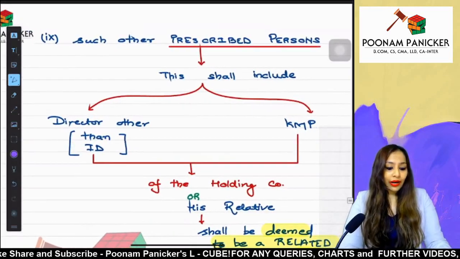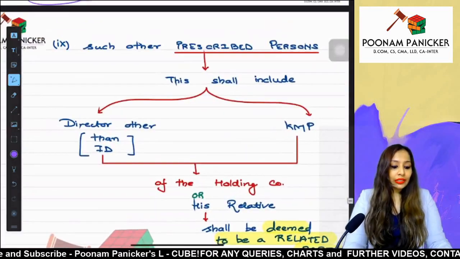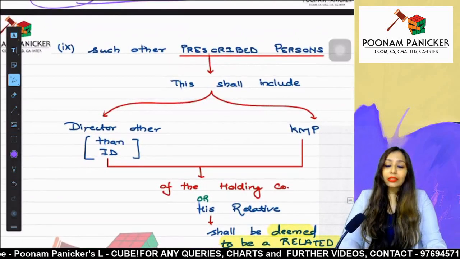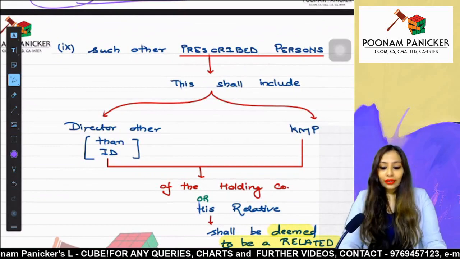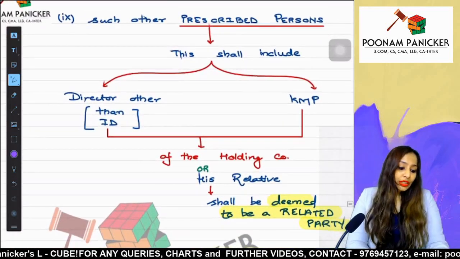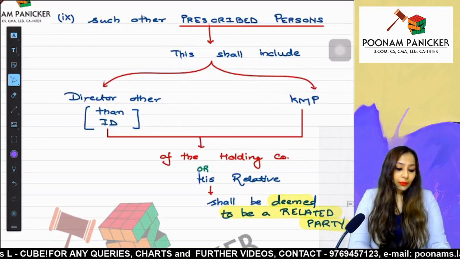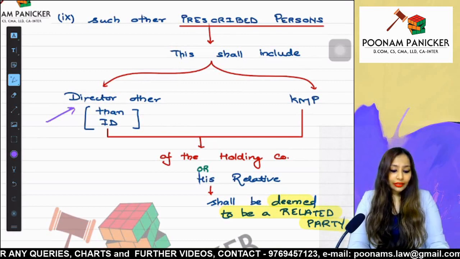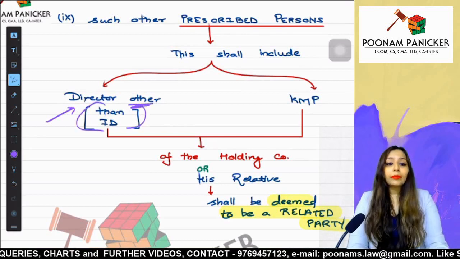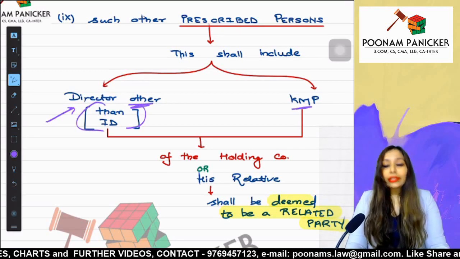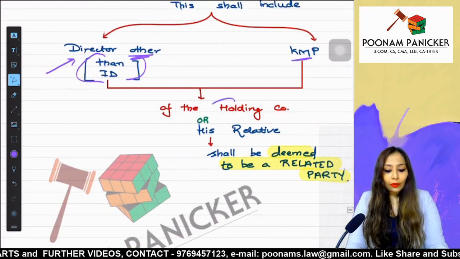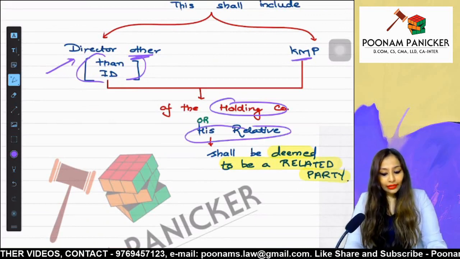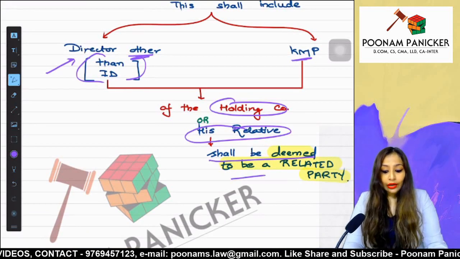Now, as we have completed this, let us come to the last part. The last part of the definition says such other prescribed persons will be considered as related party. So which are the persons which have been prescribed under the rules? The persons prescribed under the rules are directors other than independent directors or KMP of the holding company of our company, or their relatives, who will be deemed to be a related party.